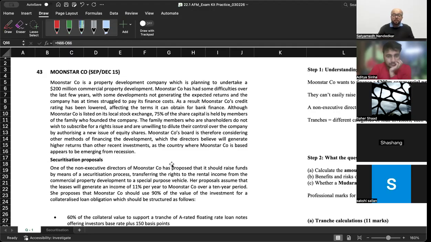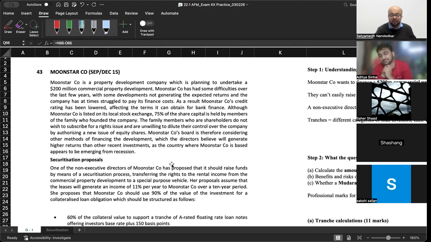The family members who are shareholders do not wish to subscribe for a rights issue. So, उनको rights issue नहीं चाहिए because they don't want to invest more money, but they are unwilling to dilute their control over the company by authorizing a new issue of shares. See, 75% of the capital is held by family members. So if you want to make a fresh issue of shares, you will need approval of these shareholders, right? They own three-fourth of the share. They are three-fourth owners in the company. They don't want to give more money to the company by way of rights issue, and they don't want the company to raise more money from the public also. तो कंपनी अटक गई है.